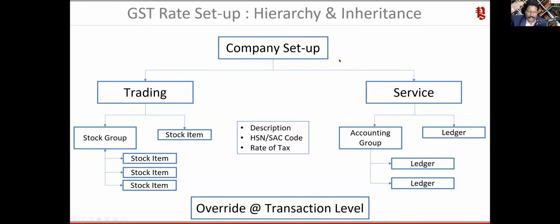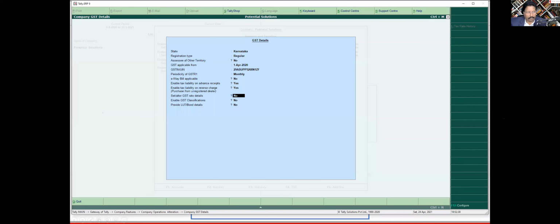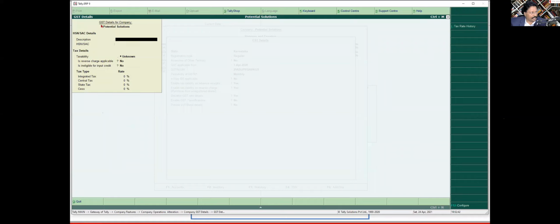We saw more than 100 items which I had in this company. What is going to happen? Let us see. So I'm going to say yes, and this is your GST master screen where you are going to configure. Here, if you notice, it says GST detail at the company level, for your company. So this is asking you your description. You can specify your description, whatever is the description, you can enter here, and then you can enter your 4-digit or 6-digit code, whatever is there.